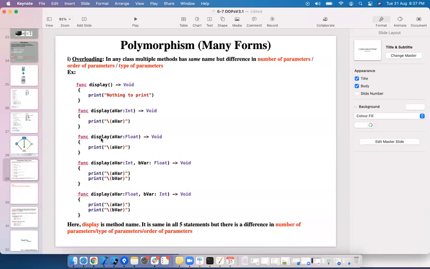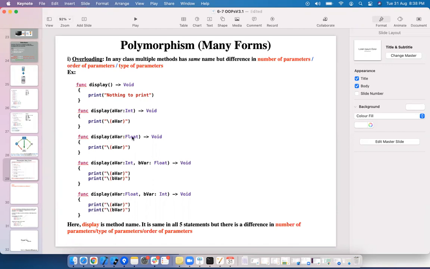Here I am going to have again a display method with a var of type float. If you see the differences between these three methods, the method name is display here. There is no argument. The method name is display. There is one argument. Number of parameters are different, right? So this is called an overloaded method.